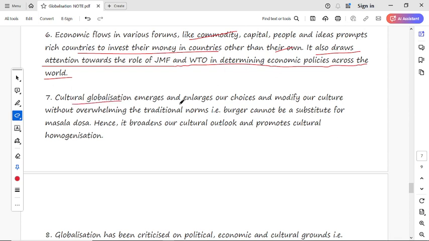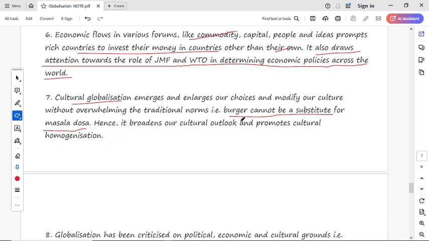Globalization emerges and enlarges our choices and modifies cultures without overwhelming the traditional norms. Like a burger cannot be a substitute for masala dosa. It is the example. It means that globalization enlarges our choices and modifies them without overwhelming our traditional norms, and hence it broadens our cultural outlook and promotes cultural